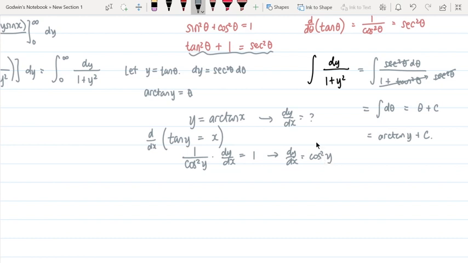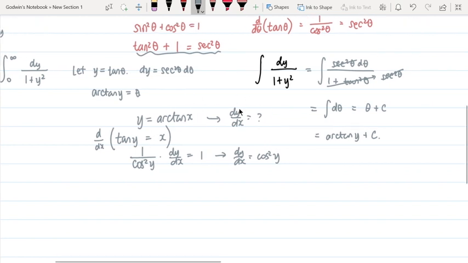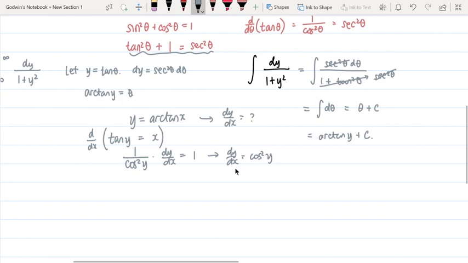So, job done. No, but we actually need this in terms of x, because that's really our original, right? And so we're going to apply what tangent of y equals x really means. So tangent of y is x, which is just x over 1. And we know that tangent is equal to opposite over adjacent.